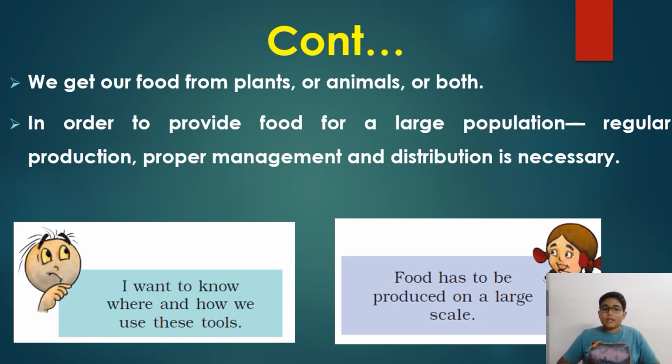So we get our food from plants, animals, or both. Humans depend on plants or animals, and some people are vegetarian, some are non-vegetarian, and some are omnivores. In order to provide food for a large population, regular production, proper management, and distribution is necessary.